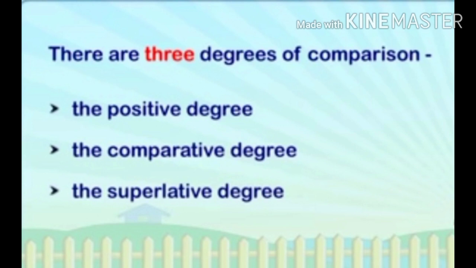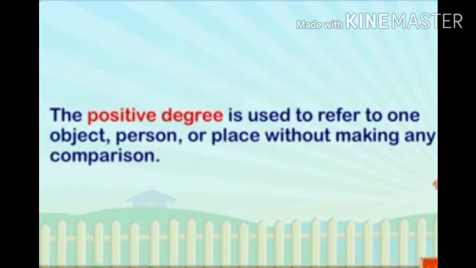Let's define them, and by using a few examples, it will be easy to understand them. The first one is the positive degree. The positive degree is used to refer to one object, person, or place without making any comparison. So, students, whenever the positive degree is used, there won't be any comparison with any other person, place, or object.